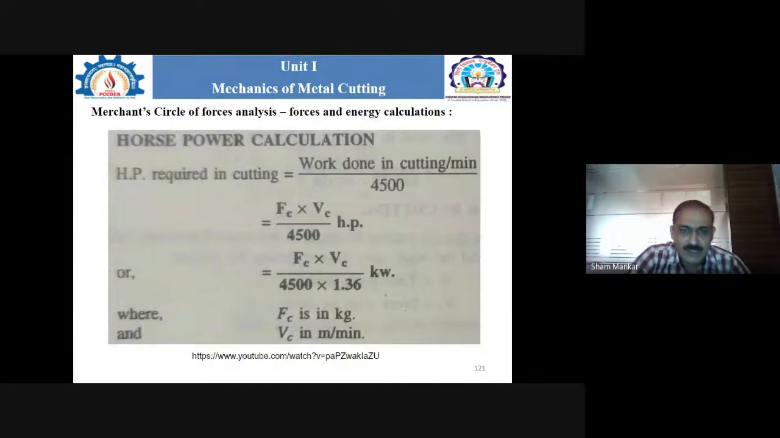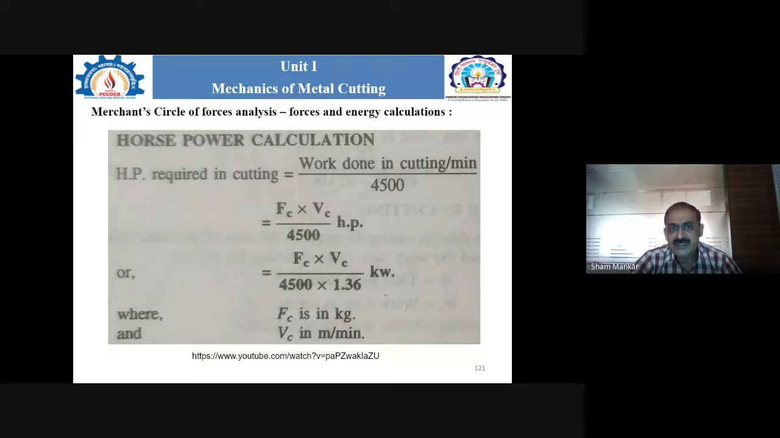Apart from that, one more important point is when we want to calculate the horsepower required for the cutting operation. As we know, when we are considering the single point cutting tool, the formula to calculate the horsepower is a different one. And when we consider the multi-point cutting tool for a specific operation on a specific machine, the formula is different. So here we are considering the common formula for the single point cutting tool, in which we calculate the horsepower required for the cutting operation.